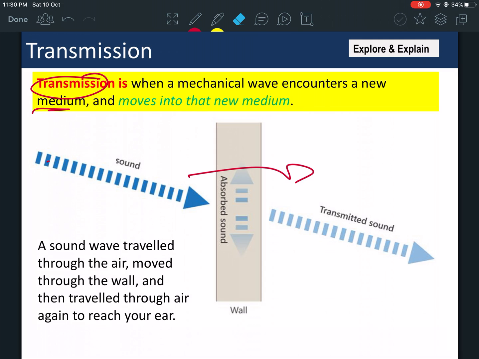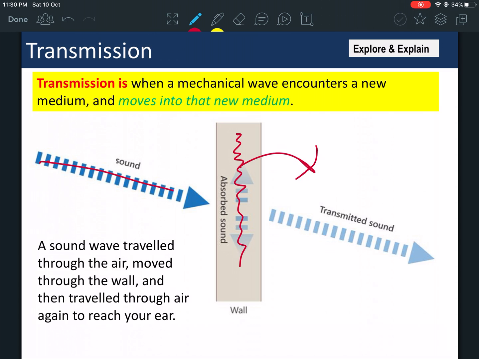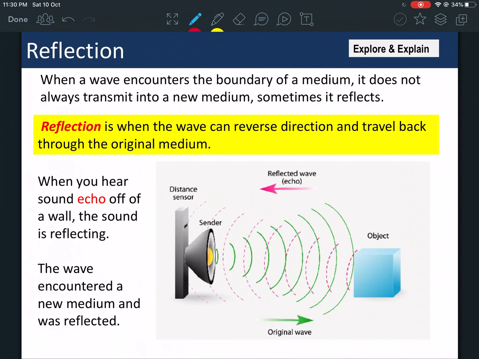Okay, I don't know if you're sitting in a room right now and you can hear, for example, your brother or sister, your parents, anybody listening to the TV on the other side. You can hear it because the sound is transmitted through the wall. So that's transmission. Absorption is when the sound is absorbed by the wall, does not go out. Now sometimes the sound wave hits, some of it is absorbed, some of it is transmitted.